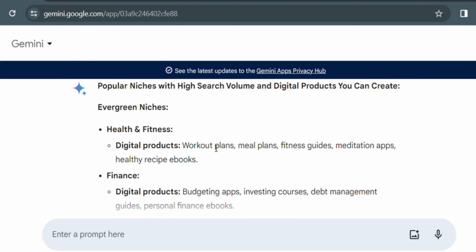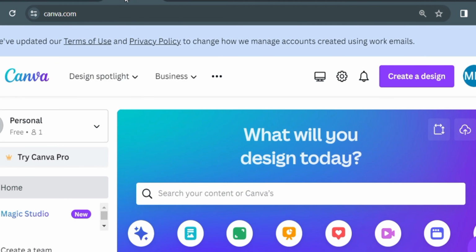So now I'm going to be picking workout plans, and the next thing you are going to do is go into Canva. Canva is simply a site. It has an app, but this is the website version.